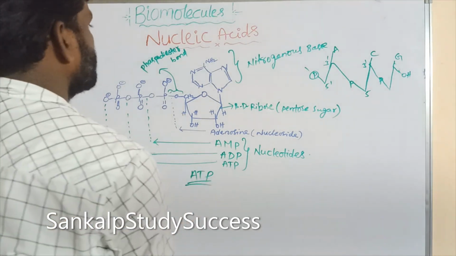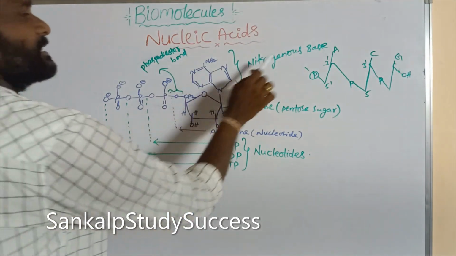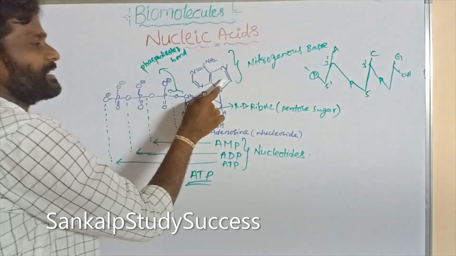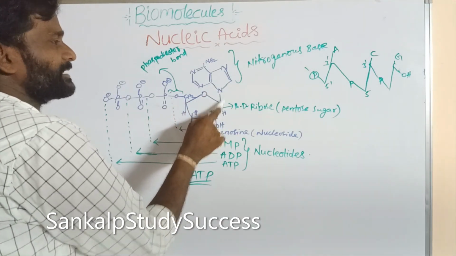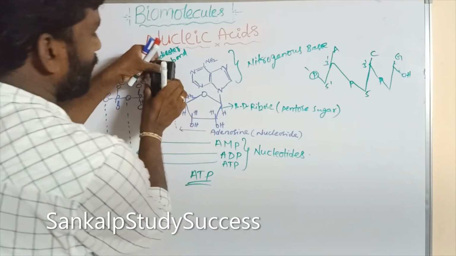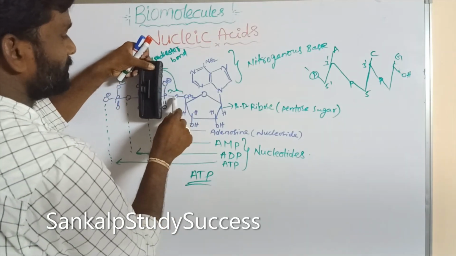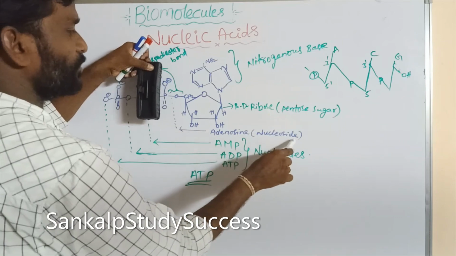Okay, what is ATP? Listen to me. This is a nitrogenous base. When a nitrogen base is connected to the pentose sugar at the 1' position, that is said to be a nucleoside. Up to this, this is a nucleoside.